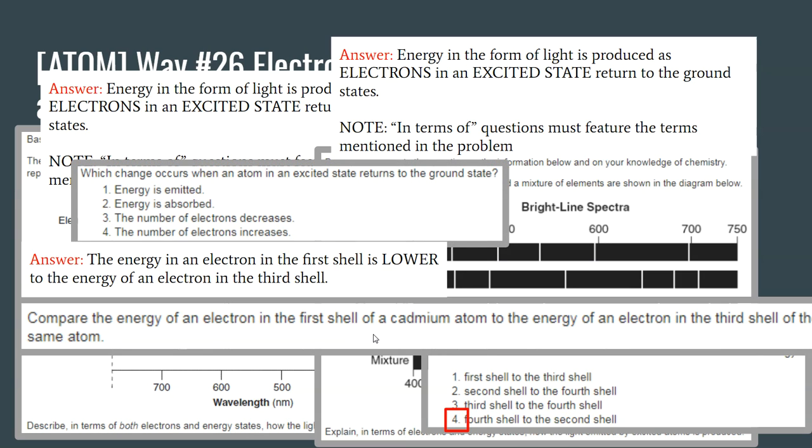Which change occurs when an atom in an excited state returns to the ground state? Okay, you should have said answer choice 1, energy is emitted or released.